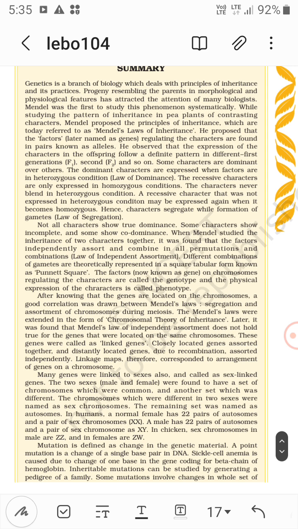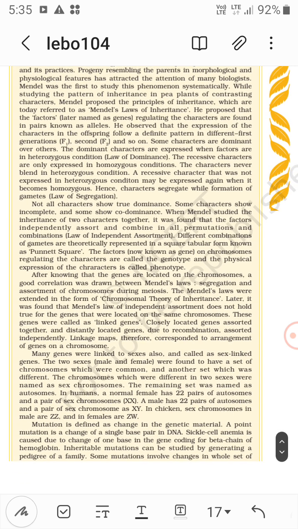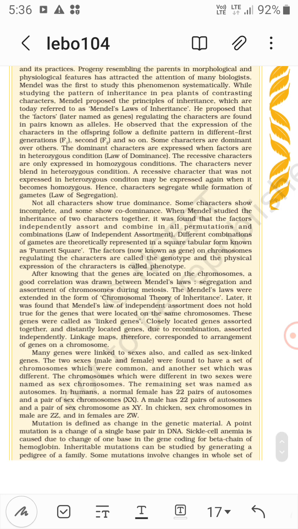Some characters are dominant over others. The dominant characters are expressed when the factors are in heterozygous condition. This is the law of dominance. It means, like capital T and small t, the capital T is dominant, so the plant is tall.